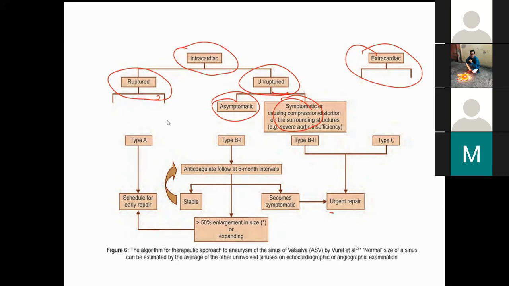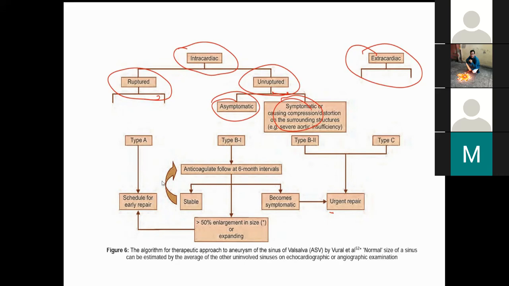Sir, type A they said, yes sir, unruptured. Ruptured is early repair. If it is ruptured there is no doubt. Then you have to actually go for early surgical repair. It can also be done with a device. Yes sir, meaning both, device and surgery. Yes. But what are the contraindications of device?